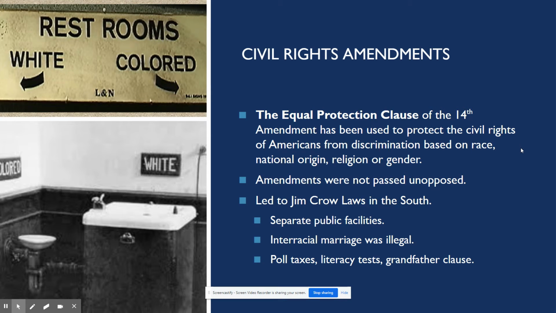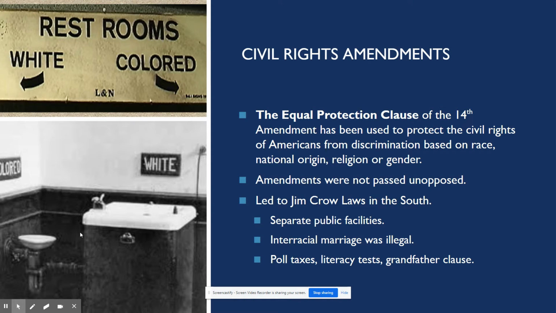Another thing to keep in mind is that the 13th, 14th, and 15th Amendments were not passed unopposed. Southerners were still unhappy, and this led to Jim Crow laws in the South. These Jim Crow laws segregated whites and African Americans in many different ways. Some examples are separate public facilities, including separate restrooms as well as separate drinking fountains. Interracial marriage was illegal at this time. They also required poll taxes, literacy tests, and the grandfather clause.